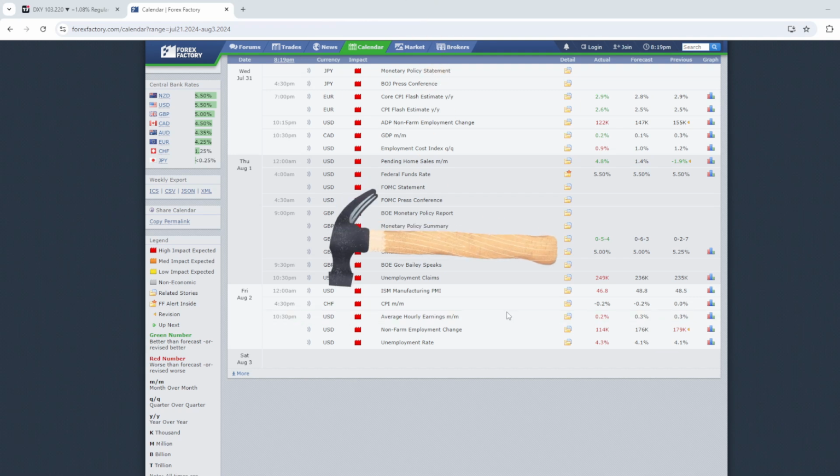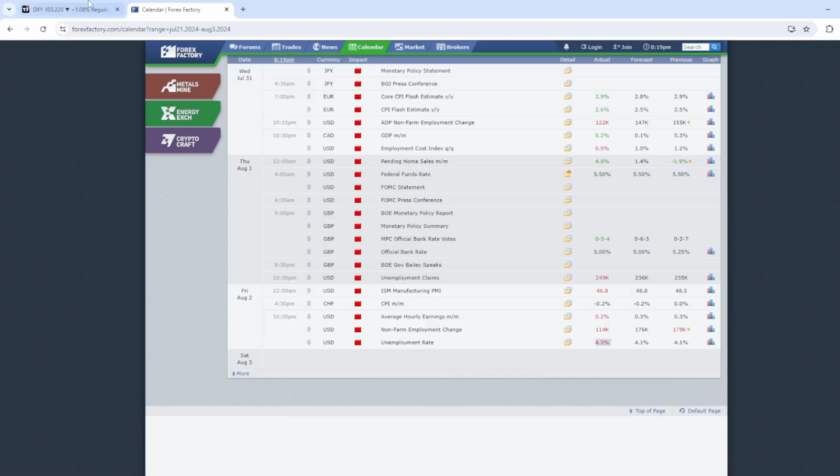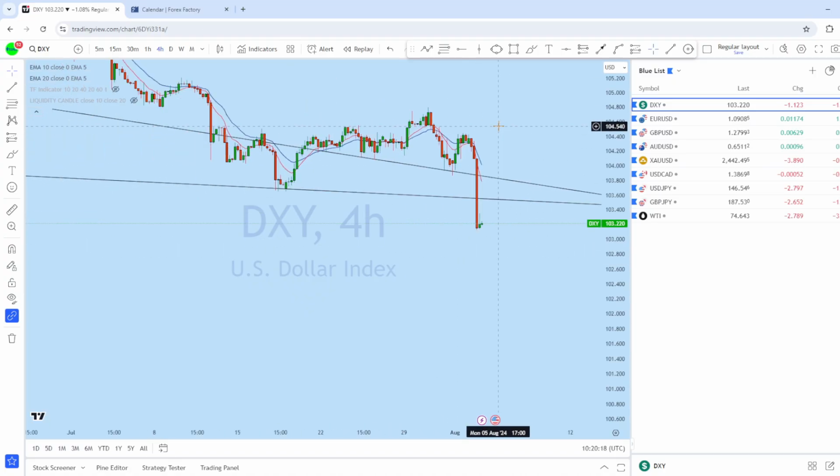There is a huge blow on DXY from the NFP, and we can see that all this data has come out to be negative for DXY. After the NFP, I think that DXY might now have a clear direction in the market.